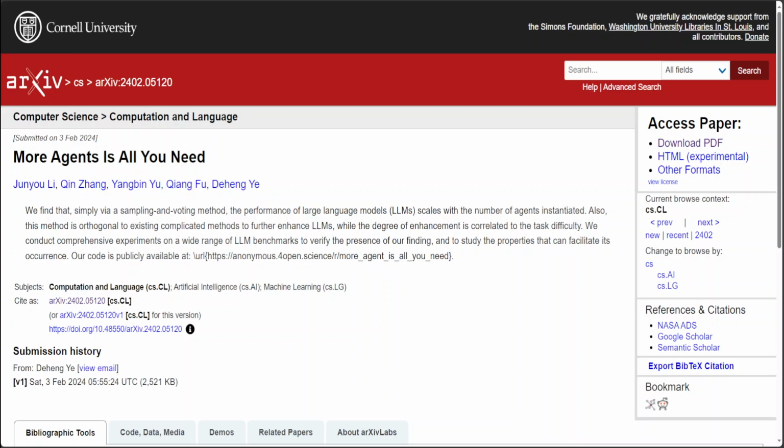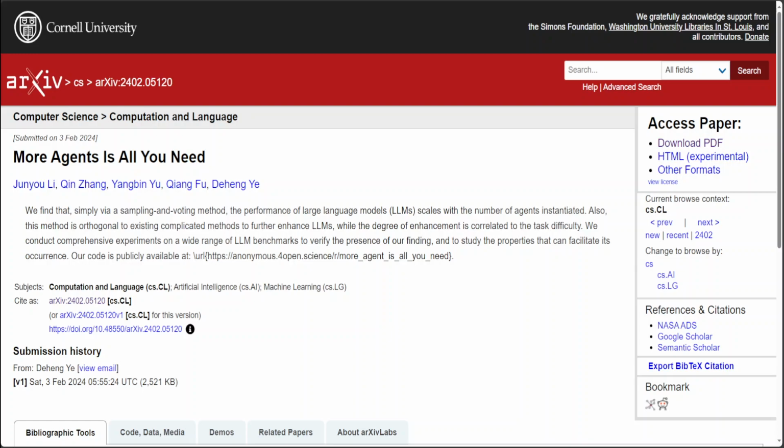This paper introduces a method that significantly enhances large language model, or LLM in short, performance by scaling up the number of agents using a sampling and voting approach. It shows a direct correlation between agent count and task performance improvement, making LLMs more efficient in complex problem solving without needing complex frameworks.